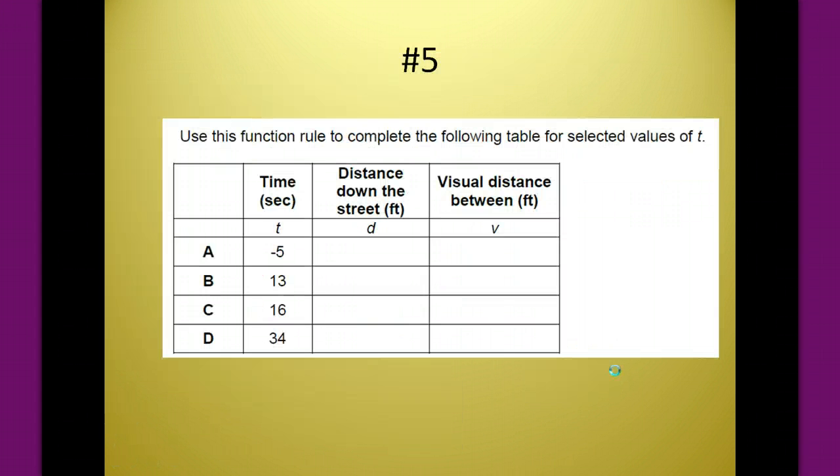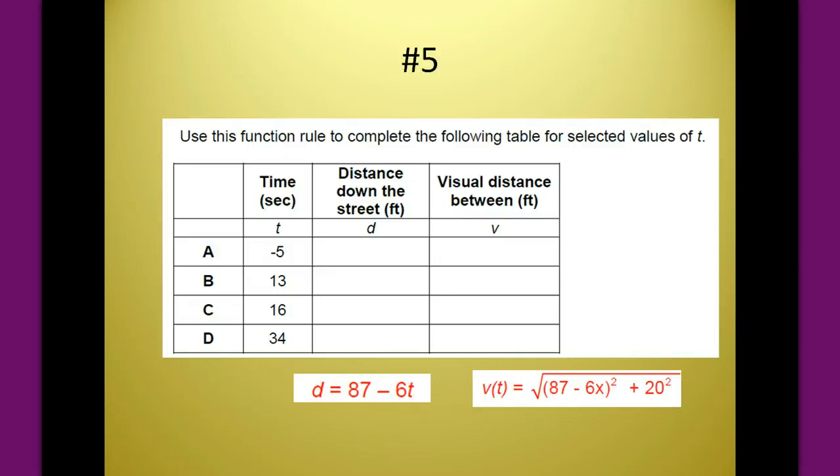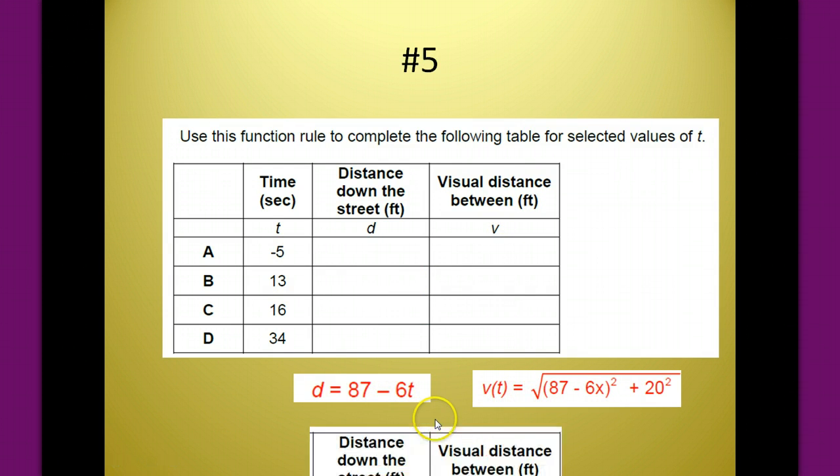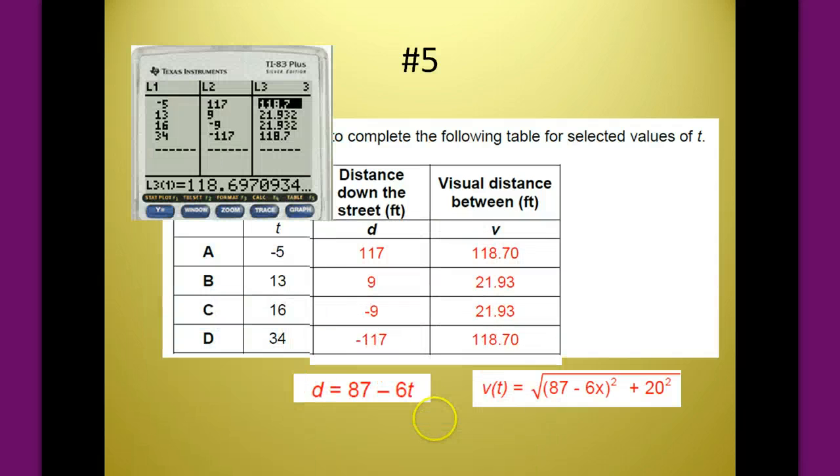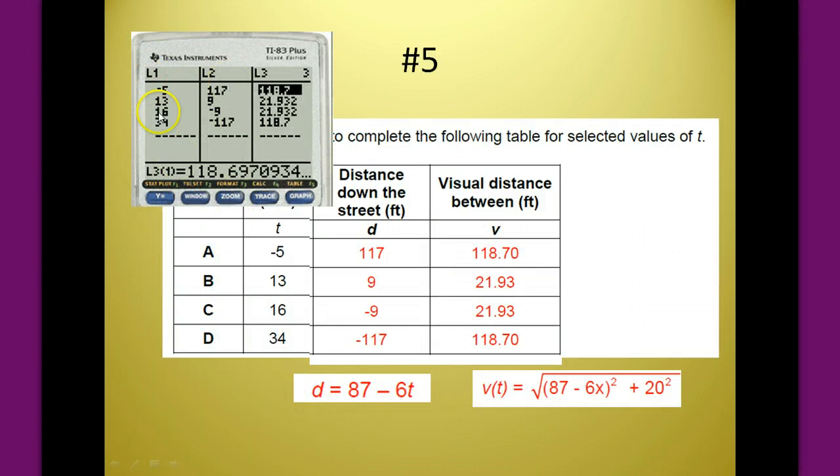So number 5 says use this function to complete the following table. So we have 2 functions now that really, if you'll remember, are in our stat lists. So we can go back to our stat list now. Instead of calculating these each individually, we can use them to calculate for us. This one says 87 minus 6 times list 1.